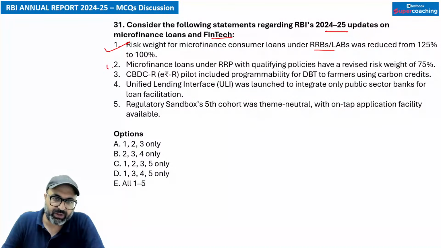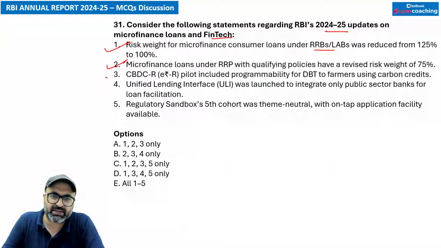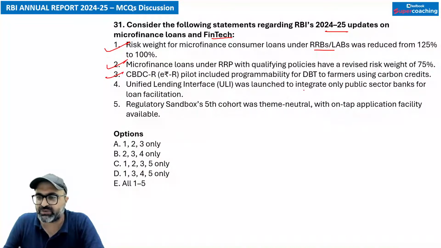That is true. CBDC retail pilot included programmability for DBT to farmers using carbon credits. Is this correct? Absolutely correct, sir. Unified lending interface was launched to integrate only public sector banks. No sir, to the entire banking sector.